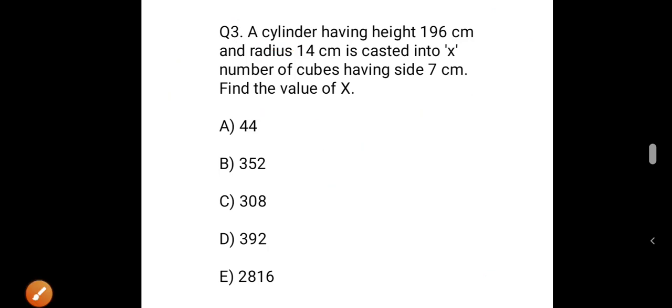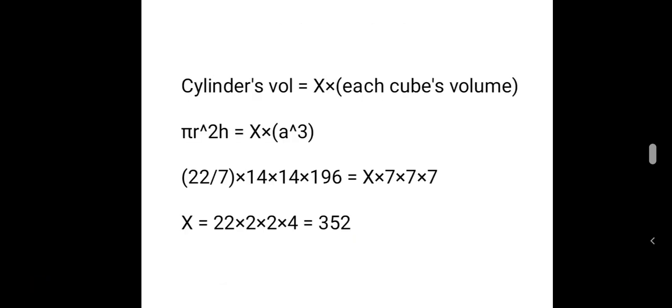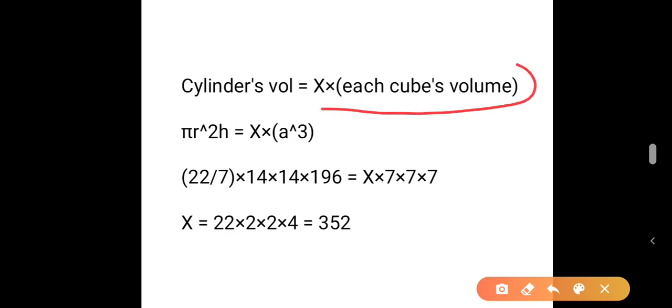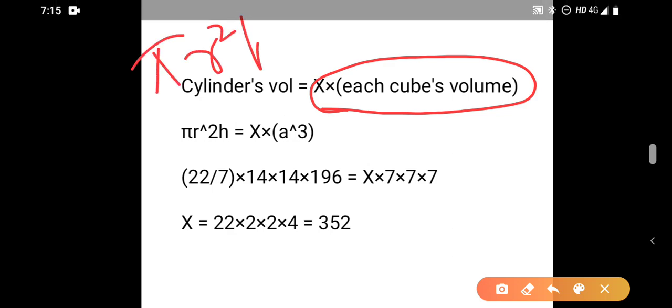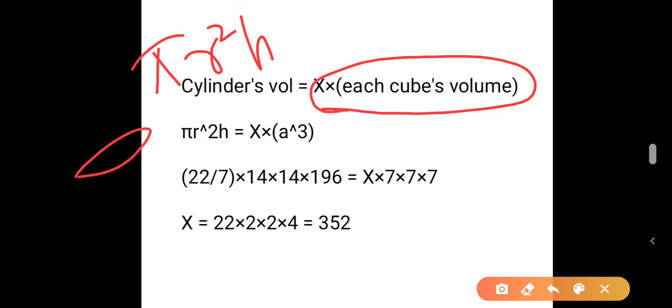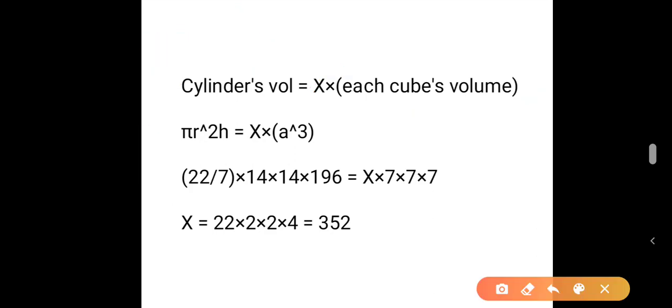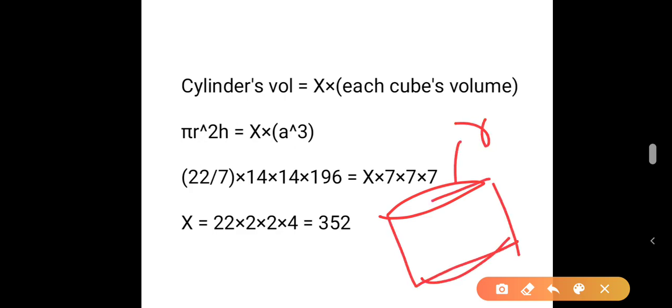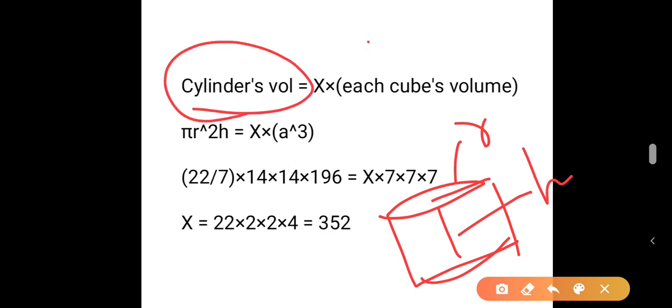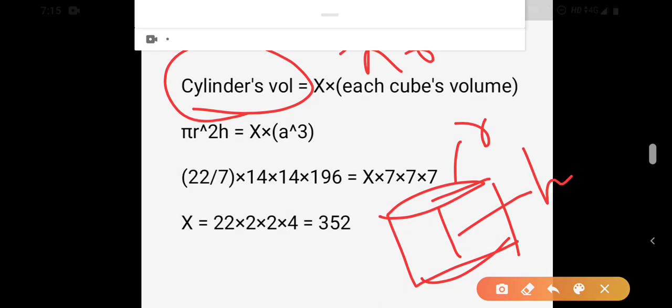Therefore, that is written here. Cylinder's volume is equal to x into each cube's volume. What is cylinder's volume? Pi r square h, where r is the radius and h is the height. Therefore, cylinder's volume is pi r square h.